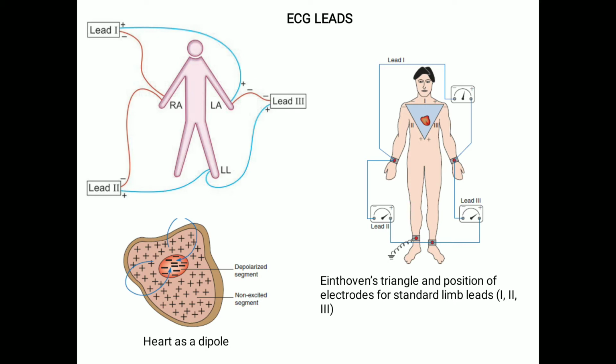You can see in the first picture that there are three leads, lead 1, lead 2 and lead 3, connected to the right arm, left arm and the left leg. In the picture on the right hand side, you can see an imaginary triangle, called Einthoven's triangle, and the positions of the different leads attached in a triangular position.